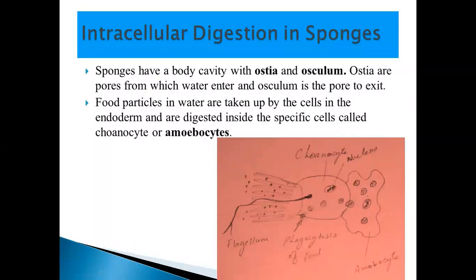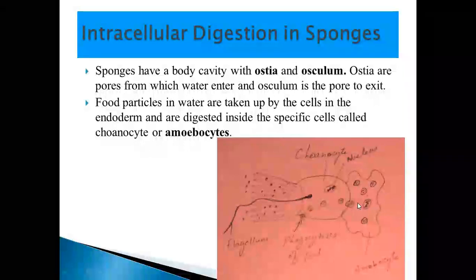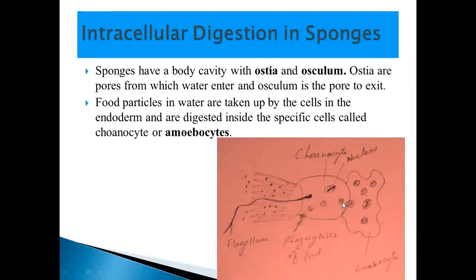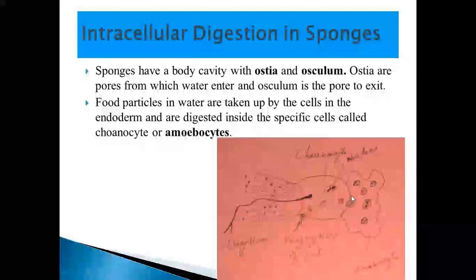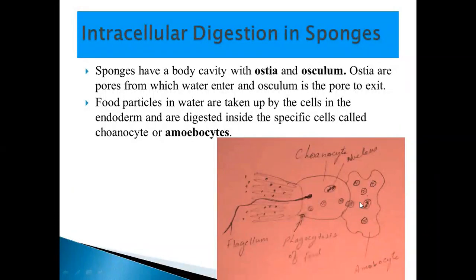So it moves inside the mesoglea, because these are organisms which have two body layers, endoderm and ectoderm, and in between there is a gelatinous material called mesoglea. Now these cells, amoebocytes, can move into the mesoglea and distribute that food. There's another possibility that food vacuoles directly pour their contents into the amoebocyte, and they are digested in the amoebocyte, and then this is distributed by the amoebocyte again. So digestion happens in the choanocyte or amoebocyte. In either case, this is happening inside the cell in a food vacuole, here, maybe here, or like that. So this is called intracellular digestion, inside the cell.